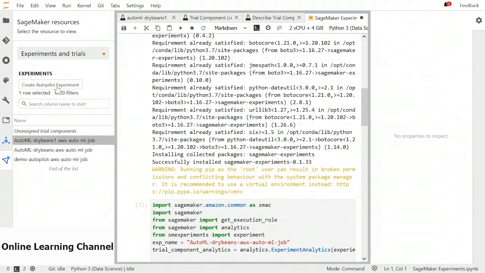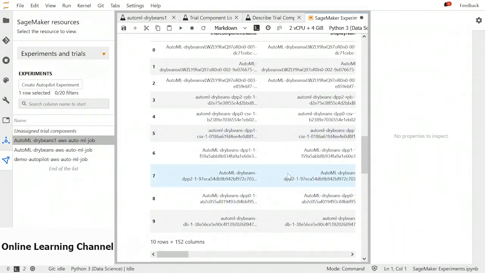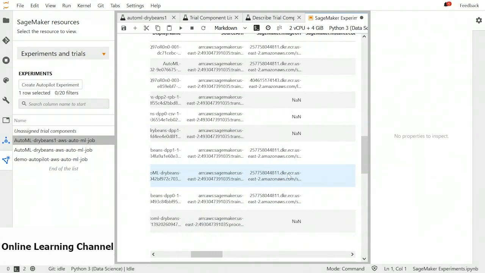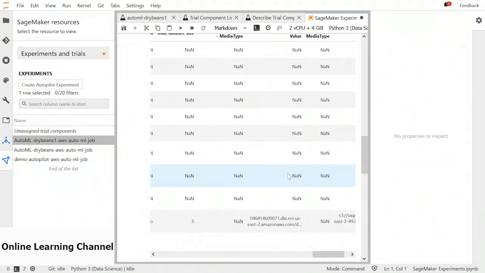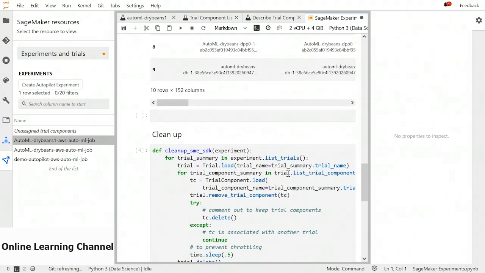You can find the name from this experiments and trials tab in the left sidebar and just type in the name here. Then we get this analytics table that we already saw in the UI. This table also contains different metrics. So it has all the stuff in it as a pandas data frame. Now you can do anything with this pandas data frame. You can map different metrics, you can play with the charts, you can do anything.